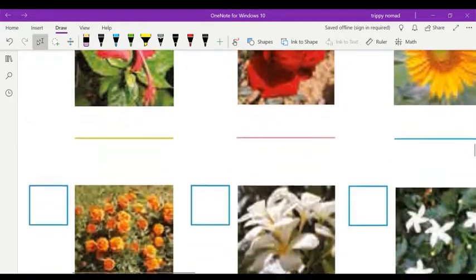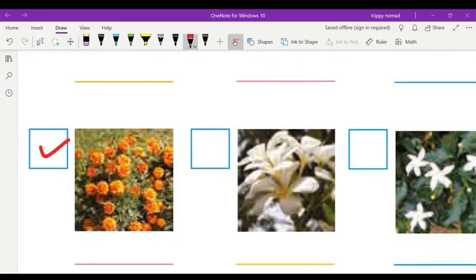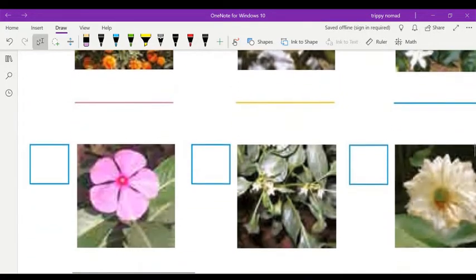Now, next one, you see here, marigold. What is this called? Marigold. And next one, after marigold, there is this one, jasmine, white color, jasmine flower, and this is called star flower. And you see here next one, this is periwinkle.